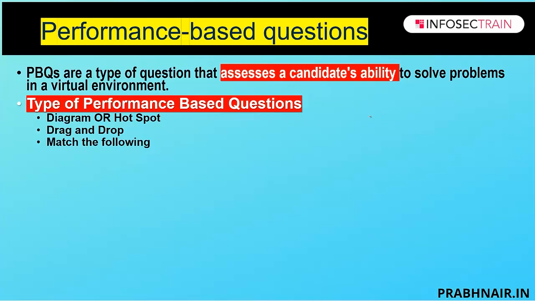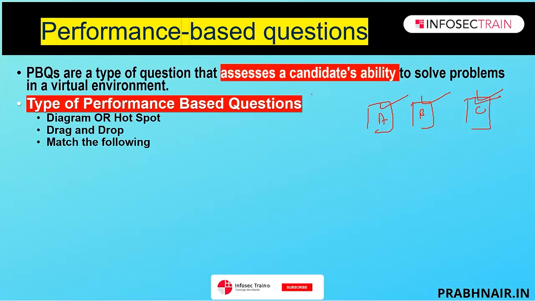For example, they will give you the configuration of system A, the configuration of system B, the configuration of system C. So with the help of the mouse, we have to select the system which is considered the most secure. That is an example of diagram or hotspot. Or they will give you password scenarios and you have to click. For example, I click here, so it means this is the right answer.